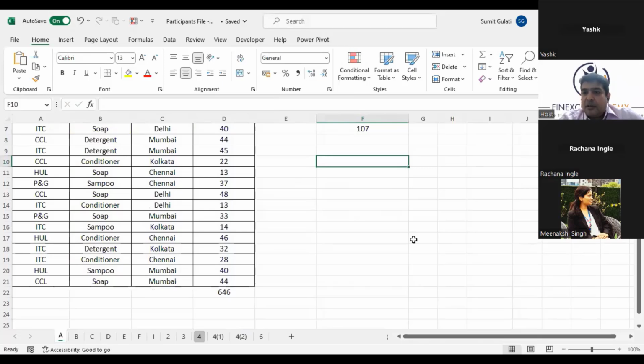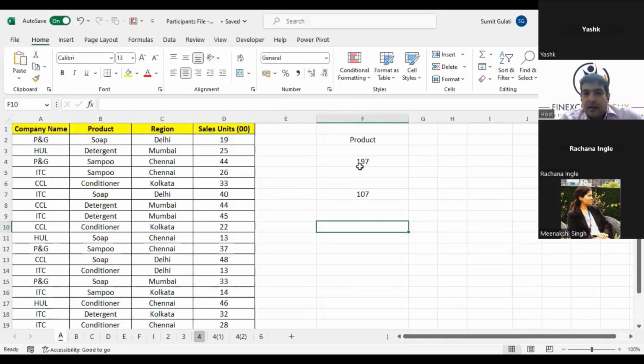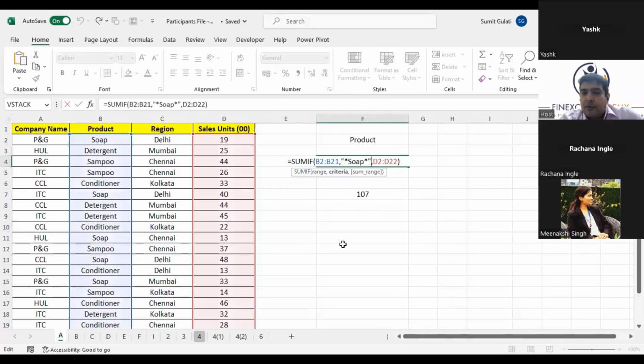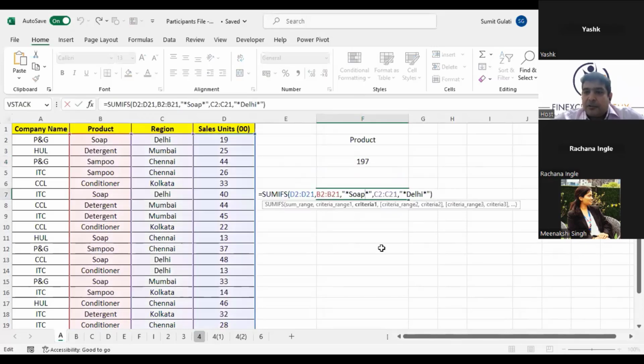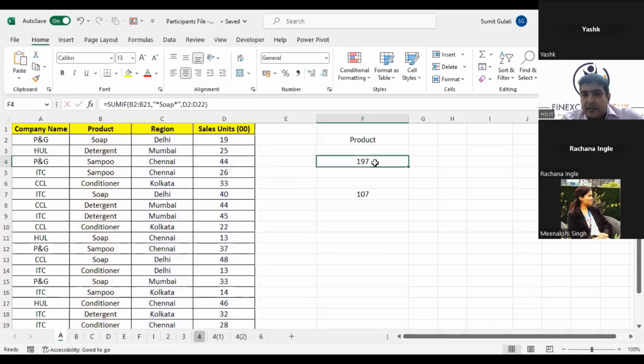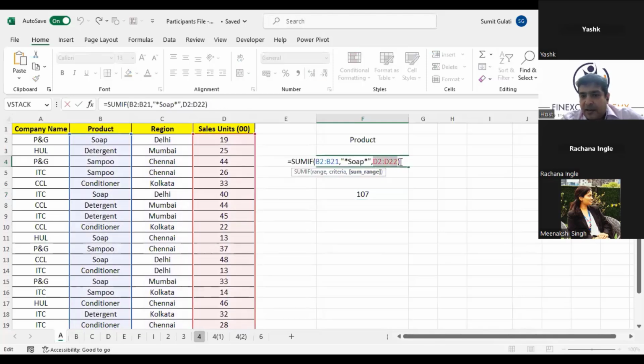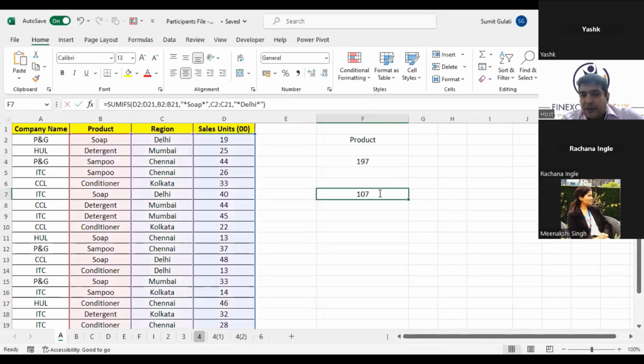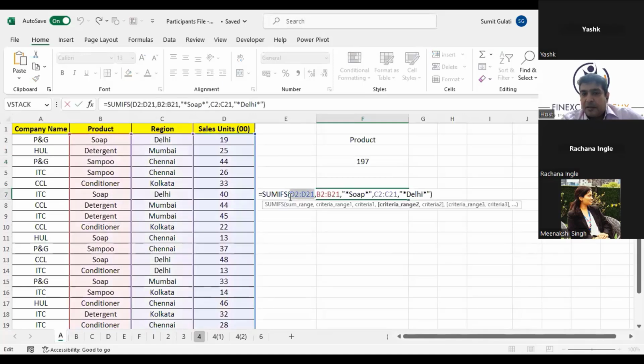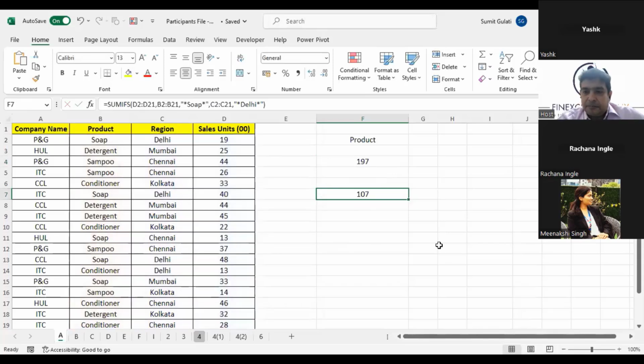Yes, Shirish, there are two differences between the two. First, SUMIF will only take one condition, whereas SUMIFS will take multiple conditions together. Second difference, in the syntax, SUMIF asks you for the sum range at the end, whereas this function will ask you for the sum range at the beginning. These are the two major differences. Is this clear, Shirish? Most welcome.